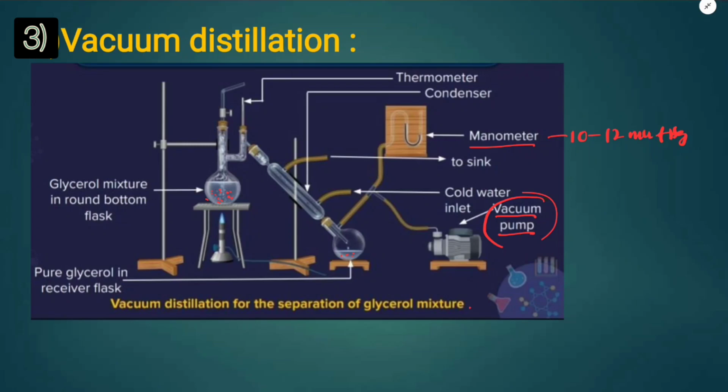What is the normal boiling point of glycerol? The normal boiling point of glycerol is 290 degrees Celsius, at which it decomposes. When the pressure is decreased with the help of a vacuum pump, its boiling point is 180 degrees Celsius, and it can distill at 180 degrees Celsius without decomposing. By reducing the pressure, the boiling point is decreased.